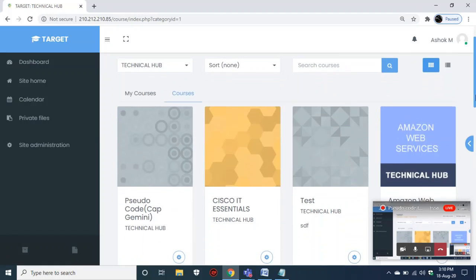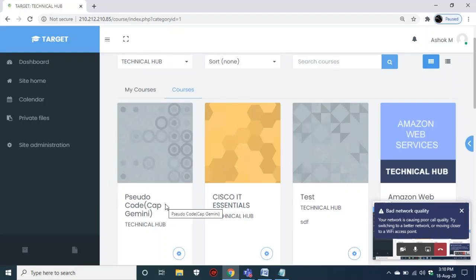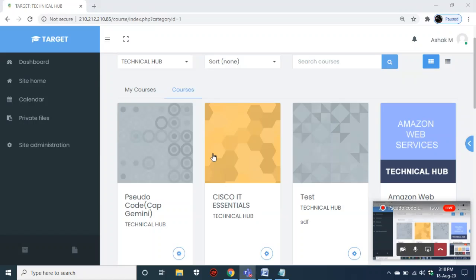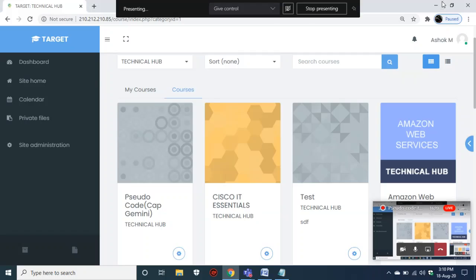Pseudocode Capgemini, this is where we are facing our exams. Of course, you can't see all these types of courses here. As I'm an admin, I can see all this stuff. You can see only pseudocode Capgemini. You just log in to your target and write the exams.